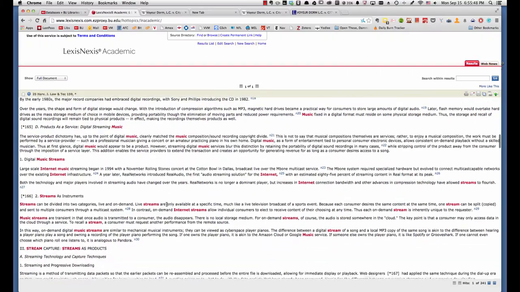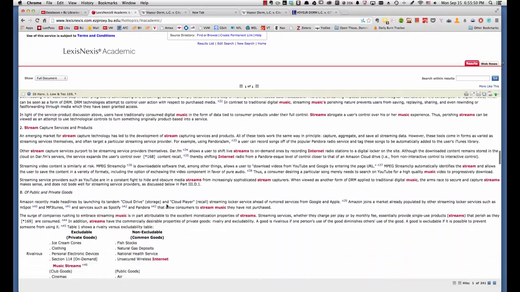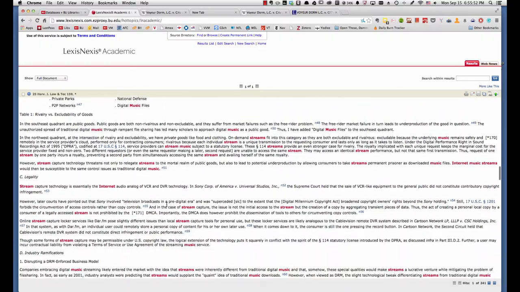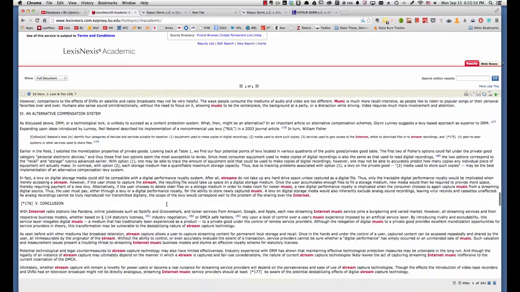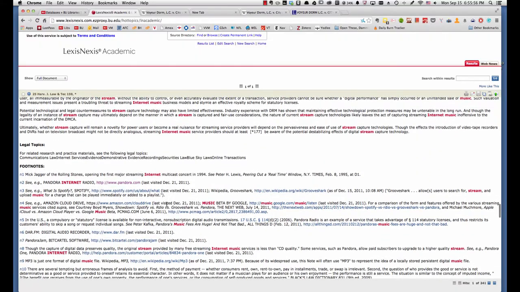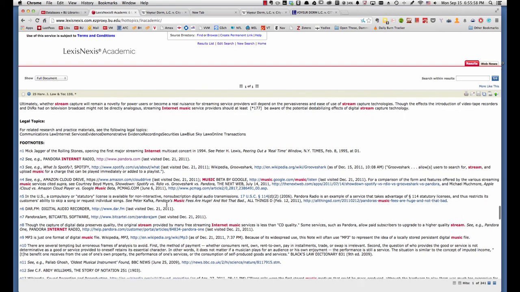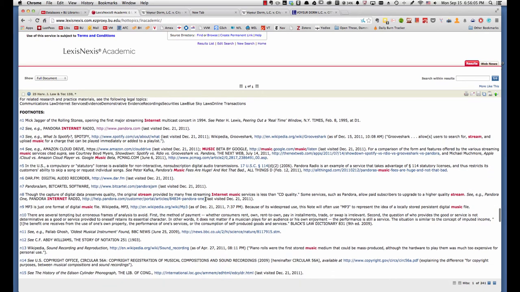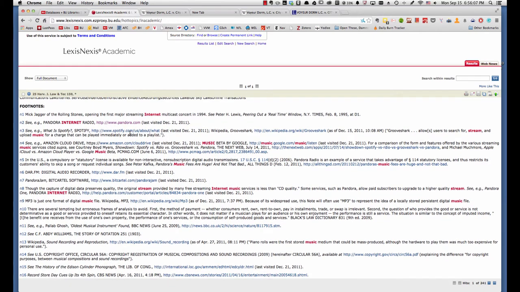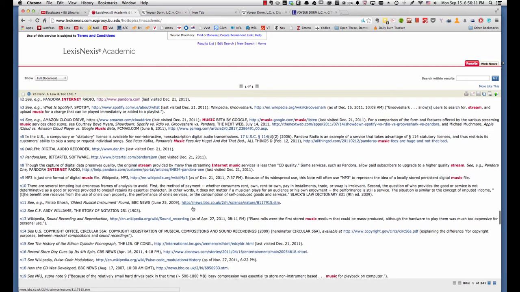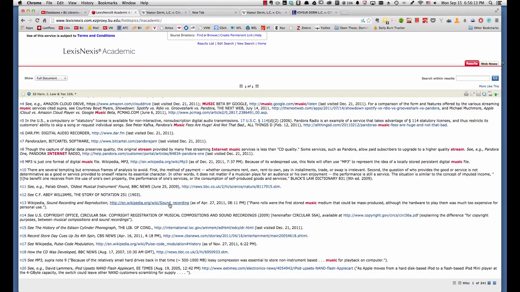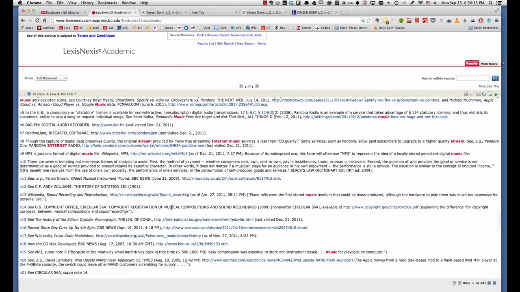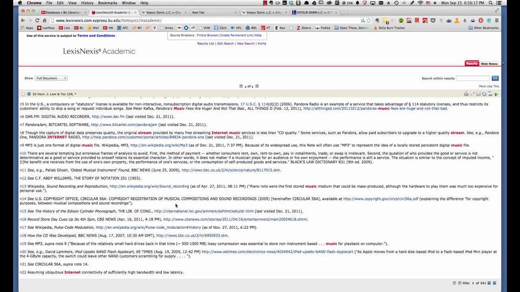We're not going to read through it. But what I want to do is scan down to the footnotes to make a point. So here are the various footnotes. And as you look through them, you can see there's links to online sources, to articles, music, streaming websites, Pandora, Spotify, a Wikipedia site. Interesting that shows up in a Harvard Law Journal article.